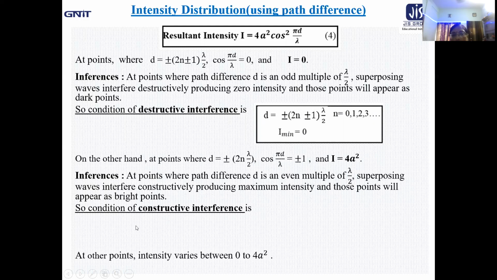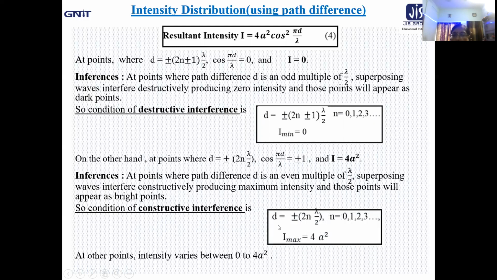That means the condition of constructive interference will come out as d equal to plus minus 2n lambda by 2, where n equal to 0, 1, 2, 3, again representing the order of maxima, and I maxima value equal to 4a square. Definitely at other points, intensity varies between 0 to 4a square.